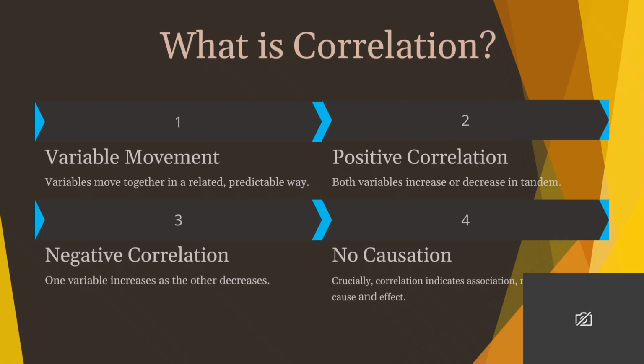Just because two things move together doesn't mean one is directly making the other happen. For example, ice cream sales and drowning incidents both increase in summer. They are correlated, but ice cream doesn't cause drowning. The hot weather causes both.